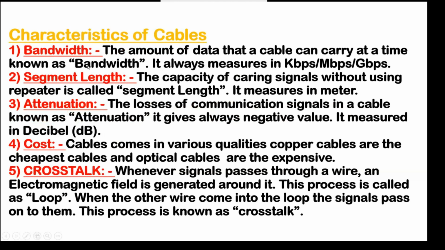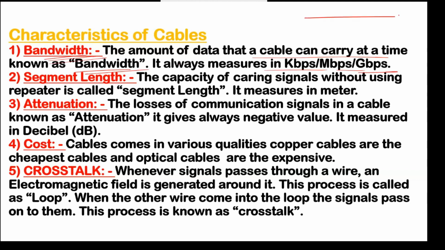First, the characteristics of a cable: if you have to purchase or select a cable, which characteristics do you have to know? First thing is bandwidth. Whenever you select your cable, you have to see its bandwidth. What is the bandwidth of that cable? Bandwidth is the amount of data that a cable can carry at a time. In simple terms, we can say that is the speed, right? And it is always measured in kbps, mbps, gbps. So that is called bandwidth.